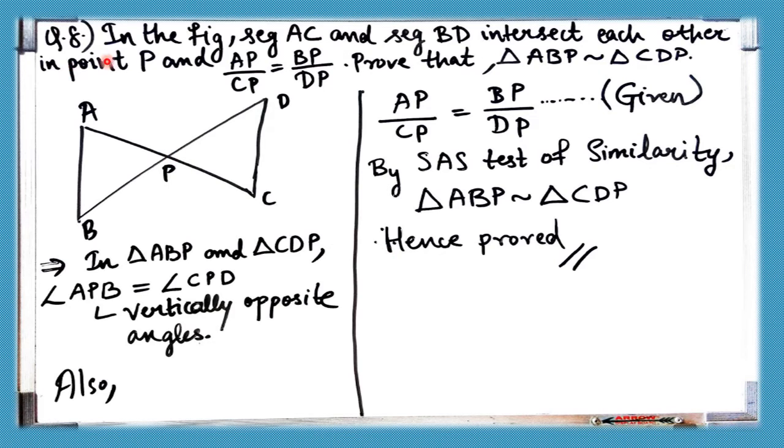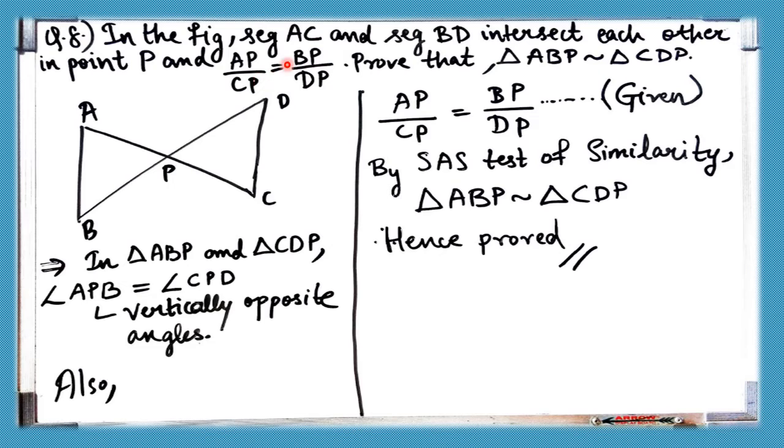So this is the 8th question. In the figure, segments AC and BD intersect each other at point P, and AP upon CP is equal to BP upon DP. They have given ratios. Prove that triangle ABP, the triangle on the left, and the triangle on the right side, they both are similar. That is what we have to prove.